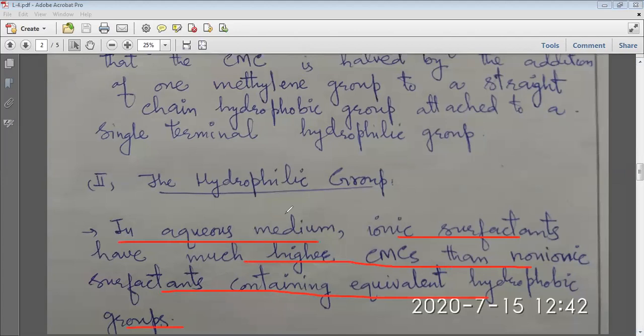So if a surfactant contains an ionic hydrophilic group, it usually has a higher CMC as compared to a surface active agent which is non-ionic, which will have a lower CMC. That means the head group always plays a greater role in the critical micelle concentration also.